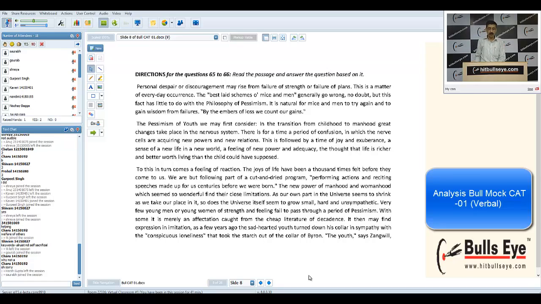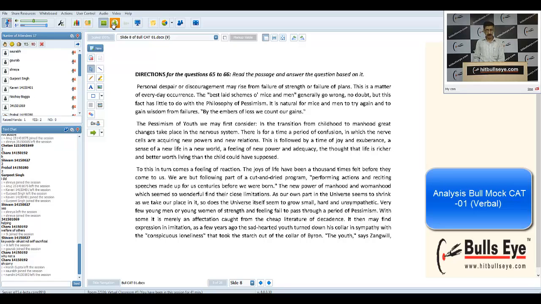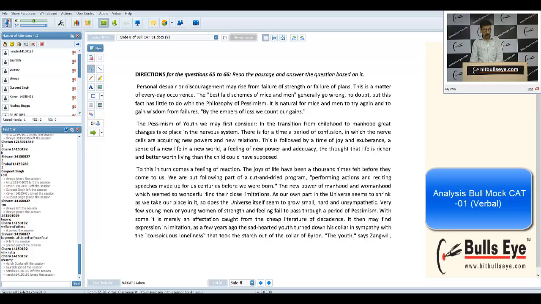But as soon as we enter adulthood or enter manhood, we are restricted by the society and the norms made by the society and the elders of the society and the world we all believe in. I would say that this passage reflects the picture of the scenario of youth in our country or any country, any society. So I would suggest that it is moderate to difficult.